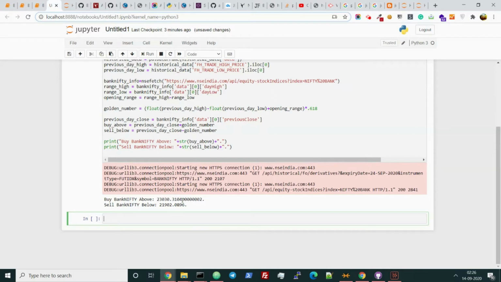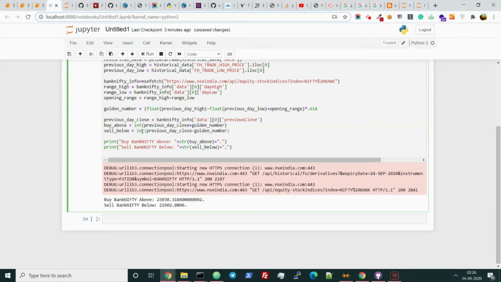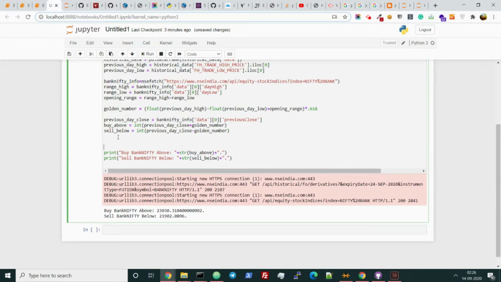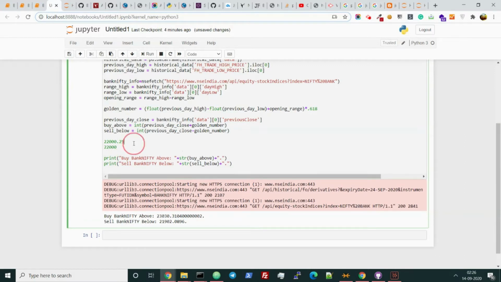Now you can see that it is coming in a huge decimal, so we need to also fix that. So let's fix it by making it integer. As Bank Nifty has a huge number like 24,000, small 0.25 doesn't matter, right? What I am telling is like 22000.05 and 22000.88, they are both almost the same, we can just round it off.